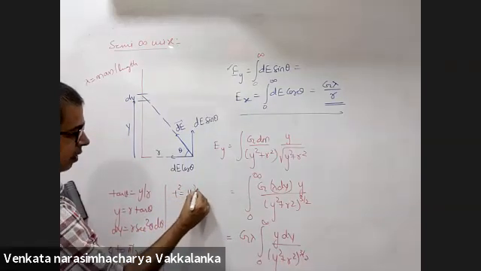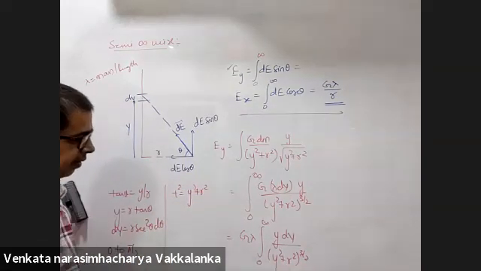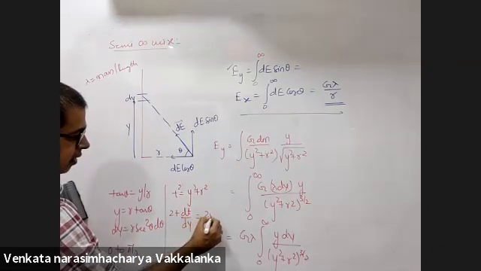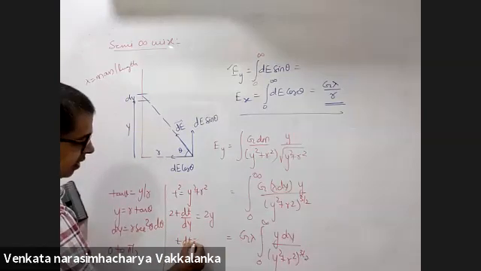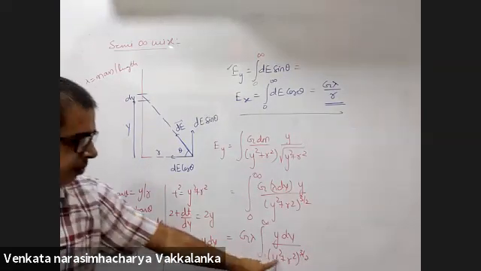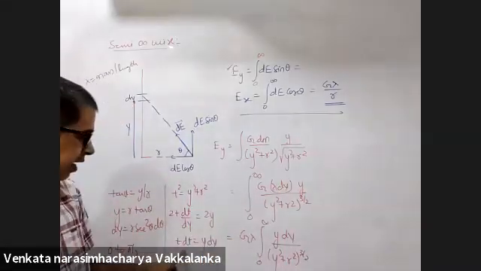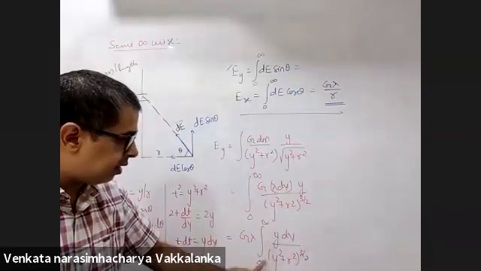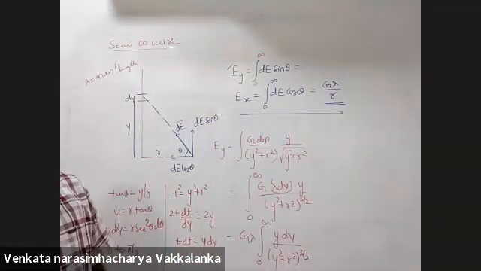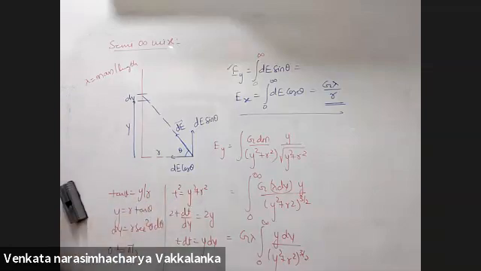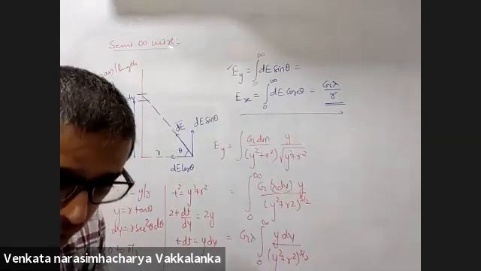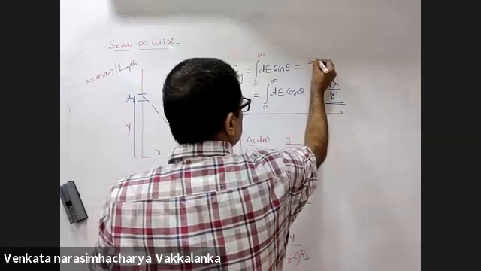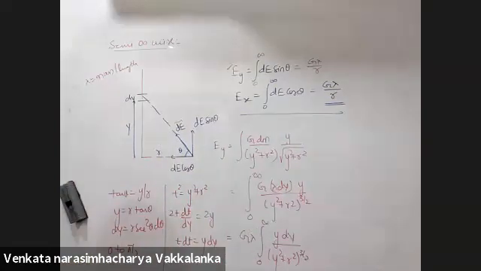Let t square be y square plus r square. 2t dt by dy is 2y. t dt is y dy. Substitute this as t square, y dy as t dt, integrate, bring it in terms of y back, and then substitute the limits 0 to infinity. Either this procedure or that procedure. I will give you 2 more minutes, complete and get the answer. You are supposed to get G lambda by r.